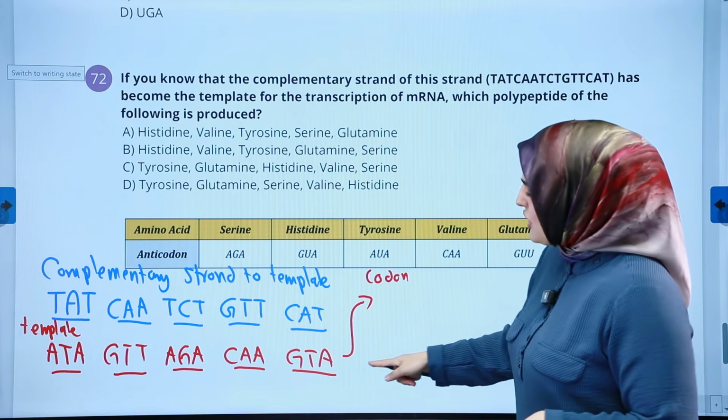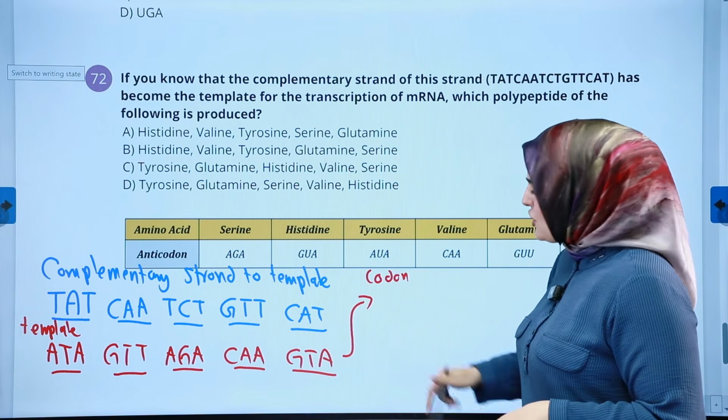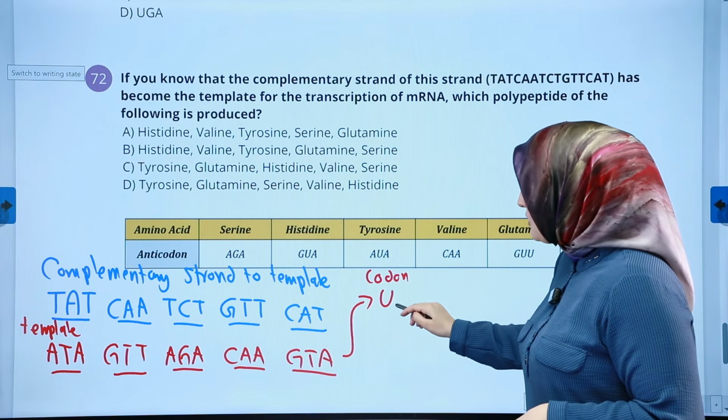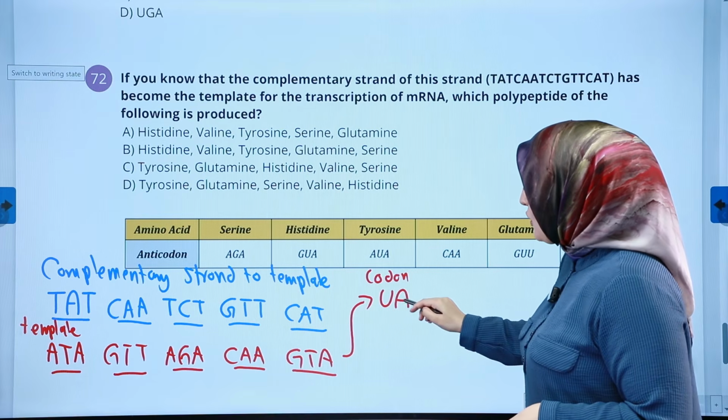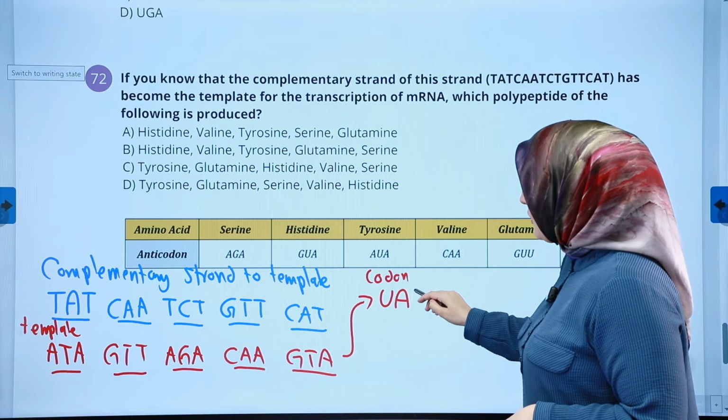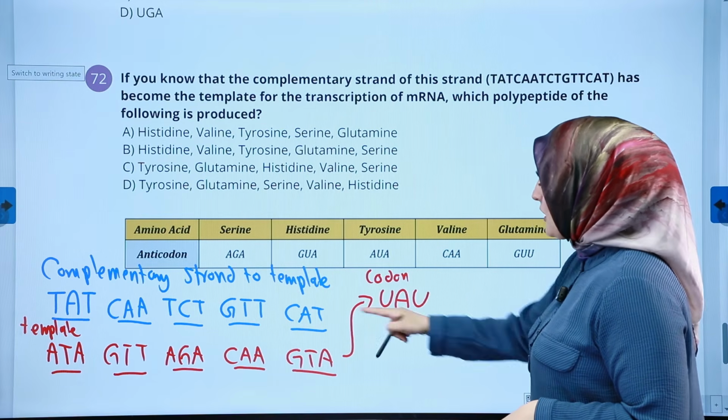All right, let's change this. A's are changing to U. T is changing to A. So U, A, U. That's the first one. Good.